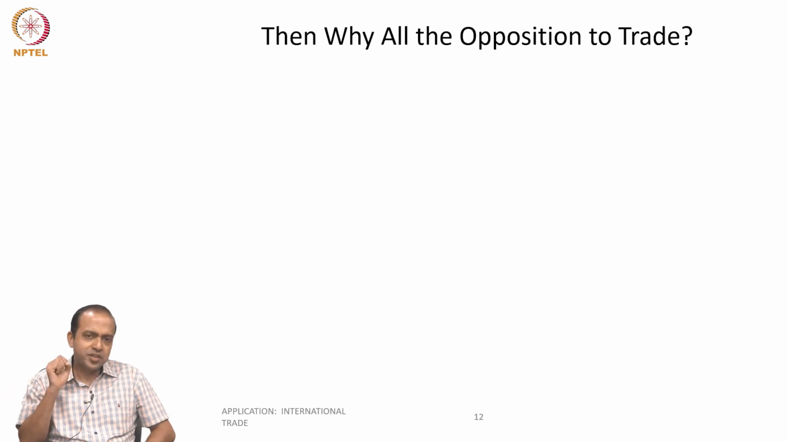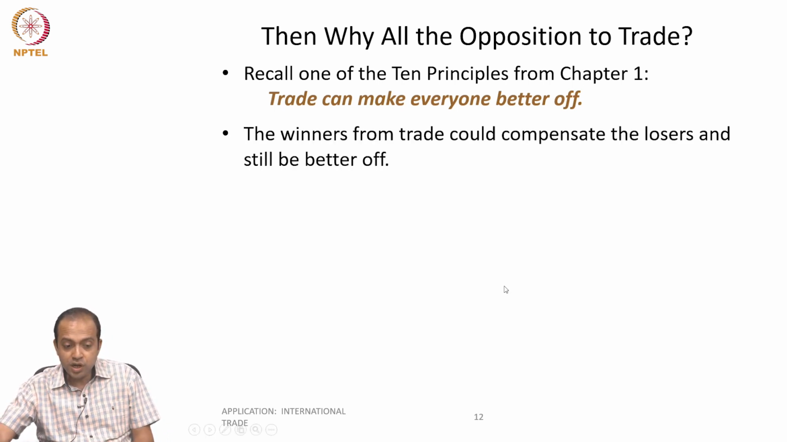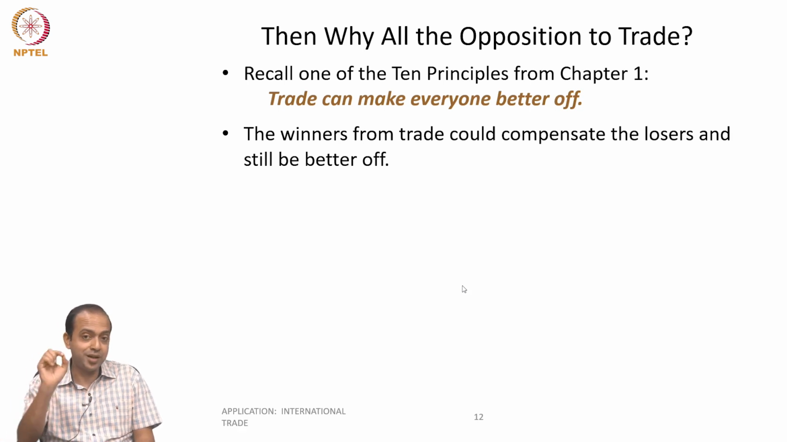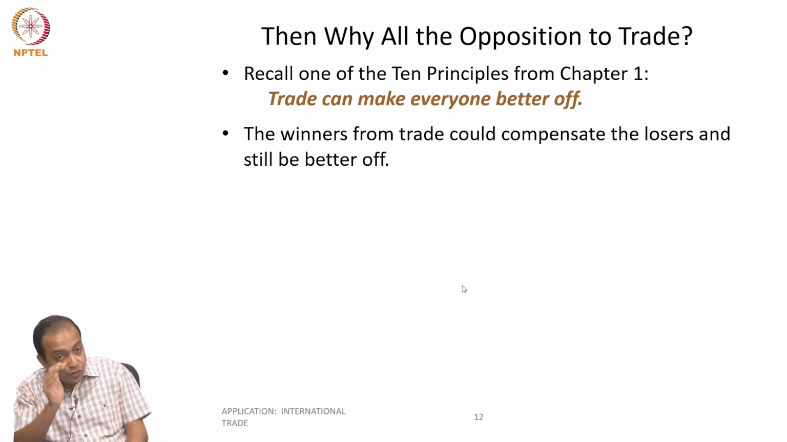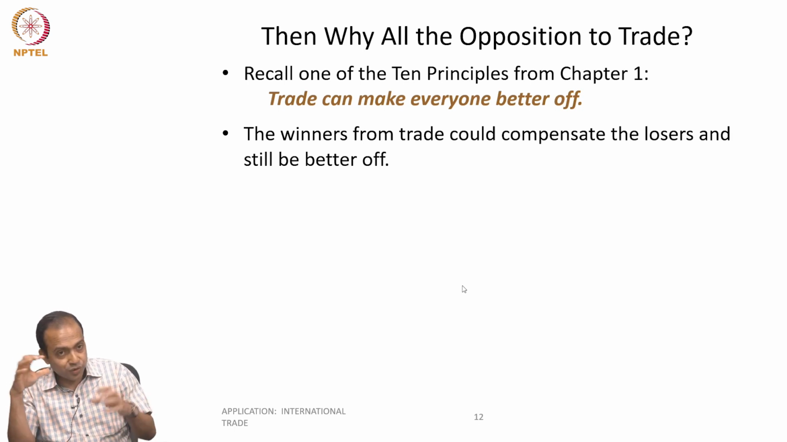So if trade makes everyone better off, then why all the opposition to trade? Many times there is a huge protest against free trade. Why is this so? Trade can make everyone better off. The winners from trade could compensate the losers and still be better off. That is the assumption we make. Even though one country is losing, even though some of the customers are losing, when you think at the country level, everyone is better off, both the countries.